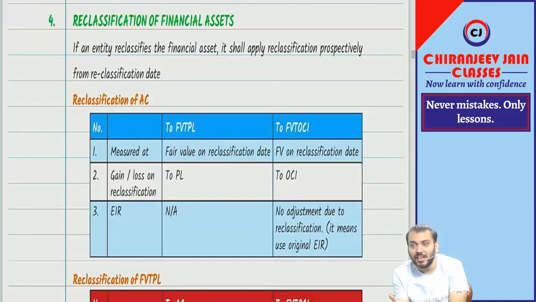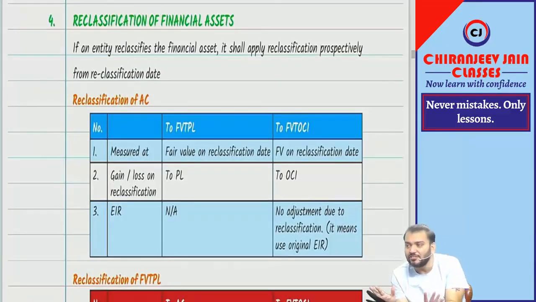Now the question is, which rate of interest do you use to recognize interest income? Always the EIR. But if there is a transaction cost, initial recognition is done at fair value plus transaction cost, so EIR will not be equal to the market rate of interest, and you need to recalculate the EIR.